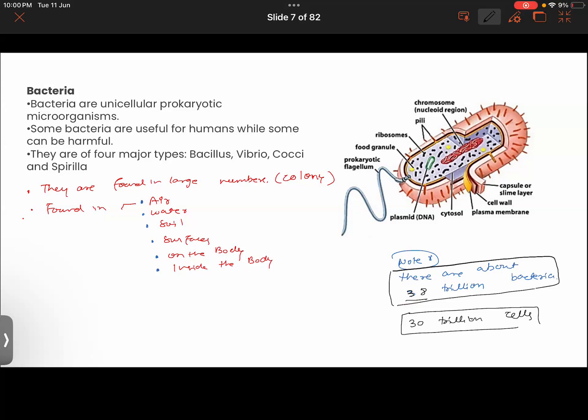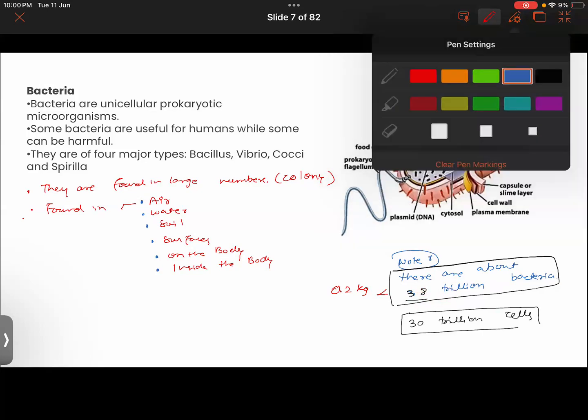But if you were to calculate the total mass of this many bacteria, that would be roughly around 0.2 kilogram. Since they are very tiny, although their number is big, 38 trillion bacteria in your body, their mass is only 0.2 kilogram. So there is a kind of close ratio of 1 to 1: 30 trillion cells, 38 trillion bacteria in the body. Hope you have understood that.